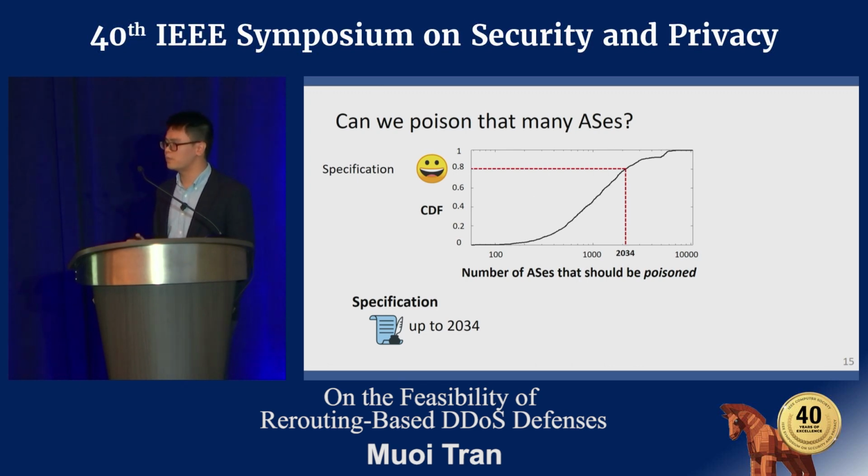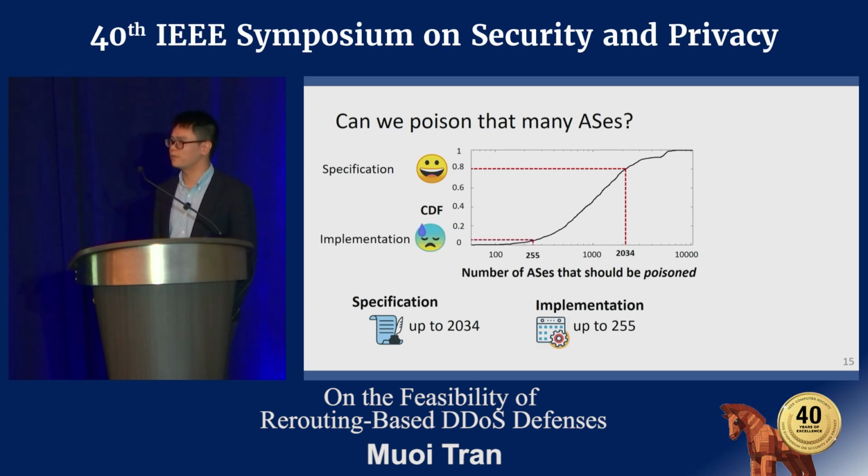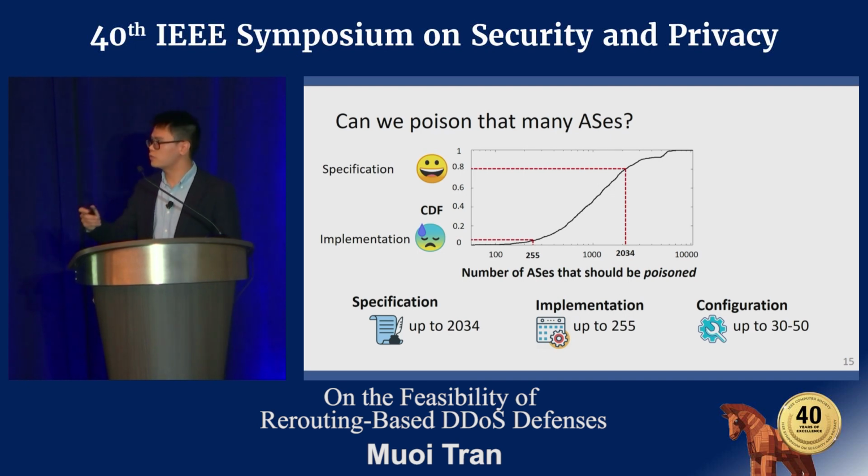But when we look at the implementation of BGP in practice in the router, we quickly find out that some router vendors, like Cisco routers, only allow up to 255 ASes in one single BGP message. This means only 5% of the detour path can be isolated. And worse yet, we talked to several ISPs, and we learned that they may allow BGP poisoning, but up to 30 or 50 ASes at most, but no more than that.